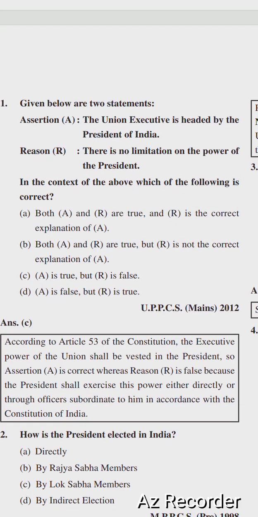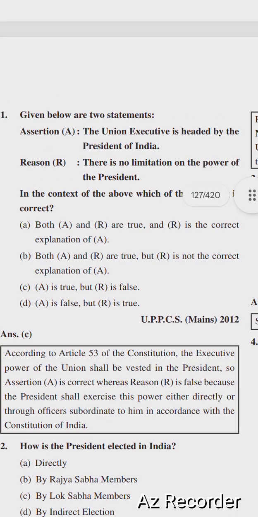Given below are two statements. Assertion: the Union Executive is headed by the President of India. Reason: there are no limitations on the power of the President. In the context of the above, which of the following is correct? Options are: option A, both A and R are correct, R is the correct explanation of A. Both A and R are true, but R is not the correct explanation of A.